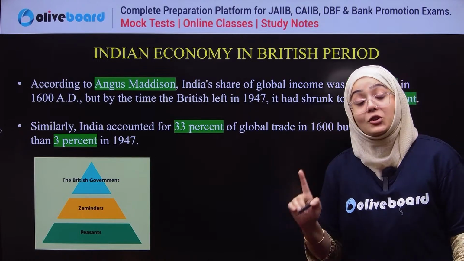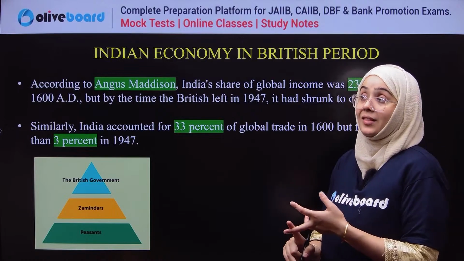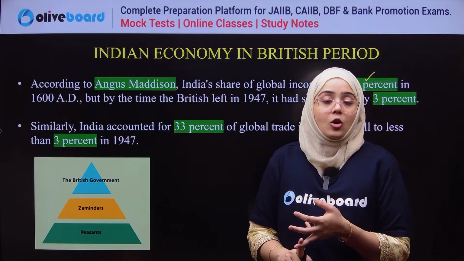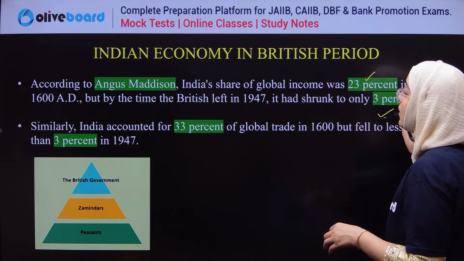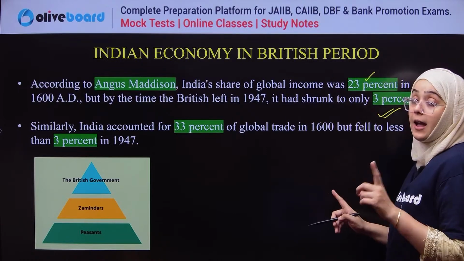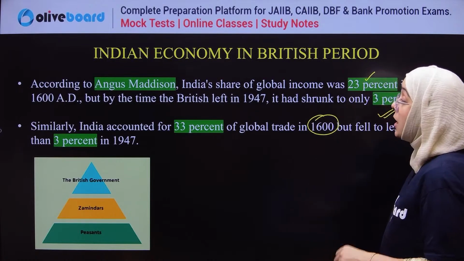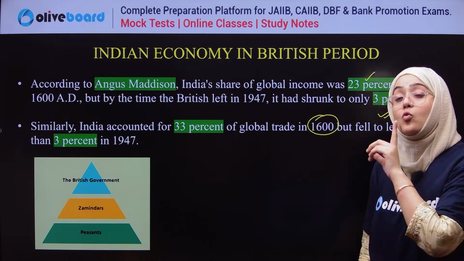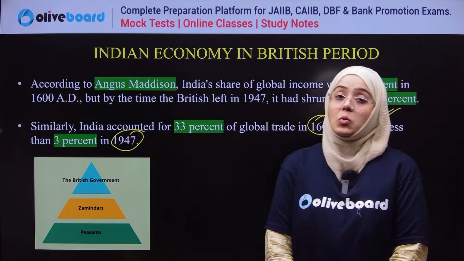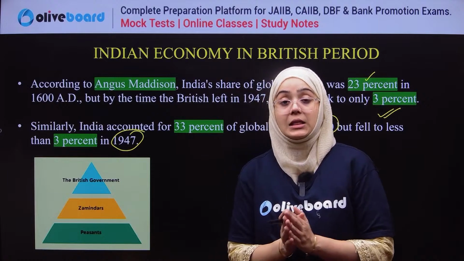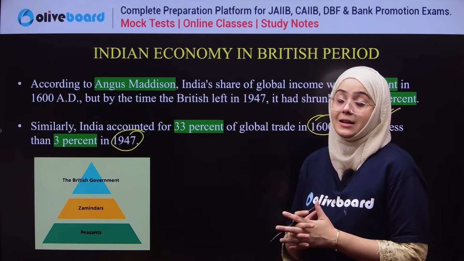But by the time the Britishers left India, because of the overutilization, neglected social sectors, and the negative impact on the Indian economy, the global GDP share shrunk to only 3%. Similarly, India accounted for 33% of global trade in 1680, but it fell to only 3% in 1947. So there was a degrowth of the contribution in both GDP and trade.